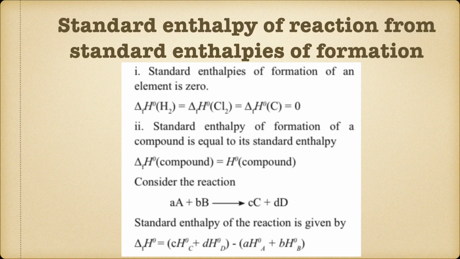The standard enthalpy of a reaction is given by delta H naught, that is equal to c into molar enthalpy of C in its standard state plus d into molar enthalpy of D in its standard state, bracket, minus a into molar enthalpy of A in its standard state plus b into molar enthalpy of B in its standard state.